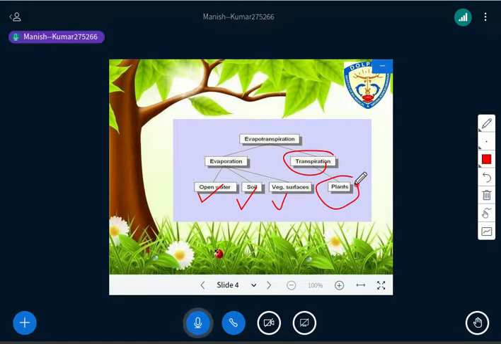I hope up to this point the concept is clear. Is there any question till this point? So this is the basic understanding, or the general information, on evapotranspiration. I have given you the definition, and how evapotranspiration is divided into sub processes has been explained through this image.